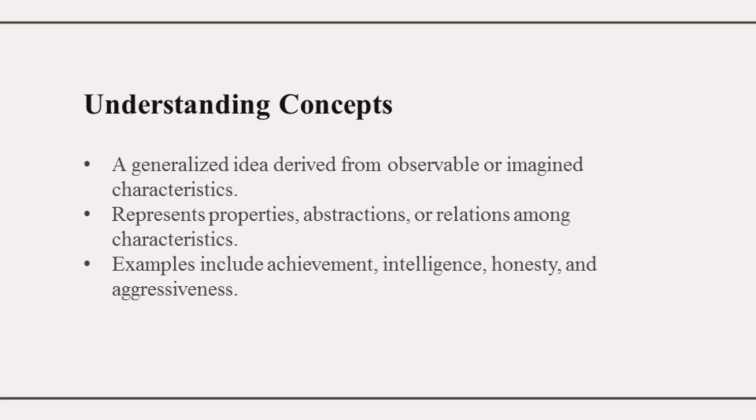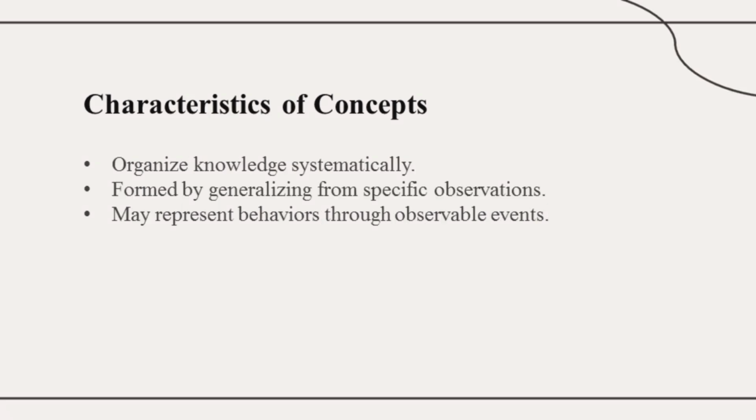Now, what are the characteristics of a concept? Concepts organize knowledge systematically. They are abstractions formed by generalizing from specific observations, and they may sometimes represent behavior.